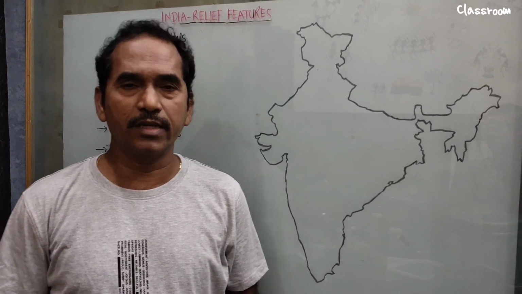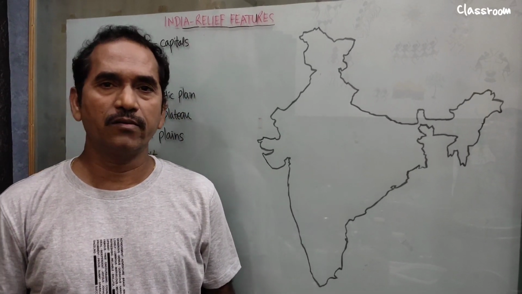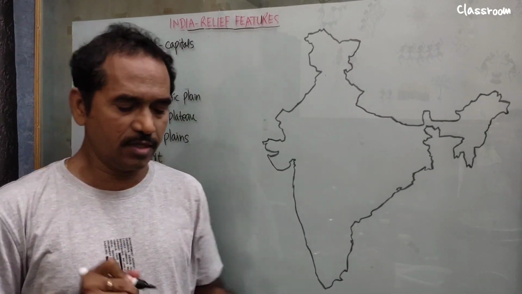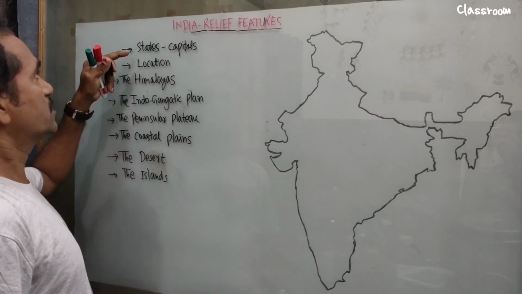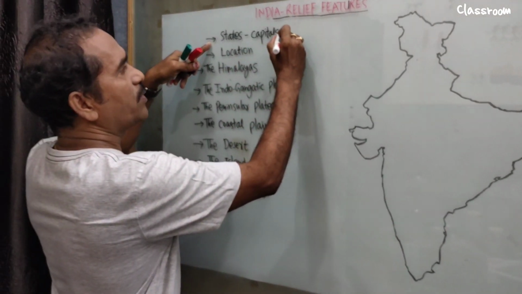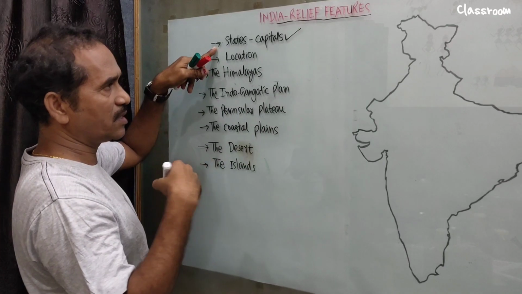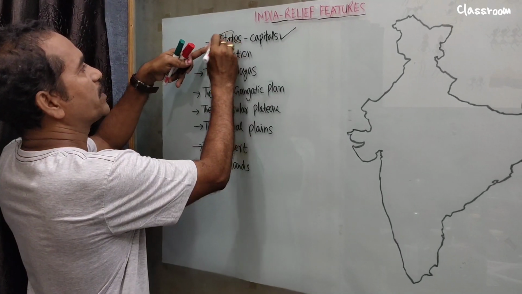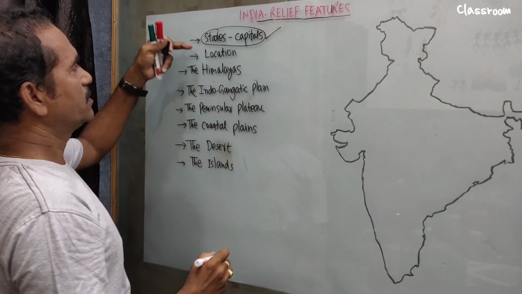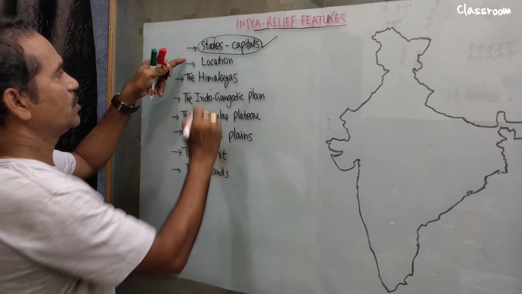Welcome to our classroom. In this class, we discuss map pointing from the first lesson. So these are the concepts: states and capital cities. First concept, this is very important. We prepare a separate video on this topic: states, location, and capital cities. Okay, next, move on to the next concept: location.